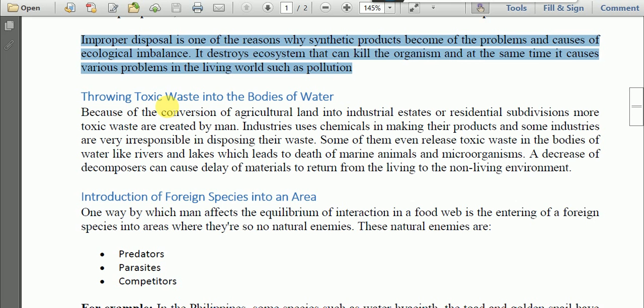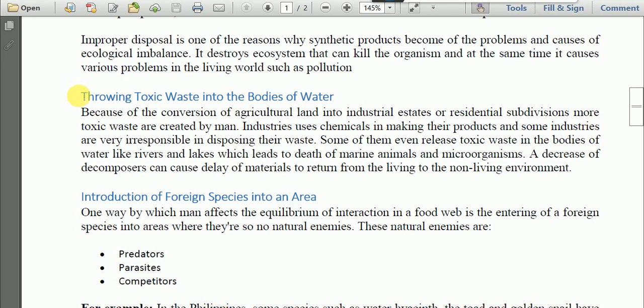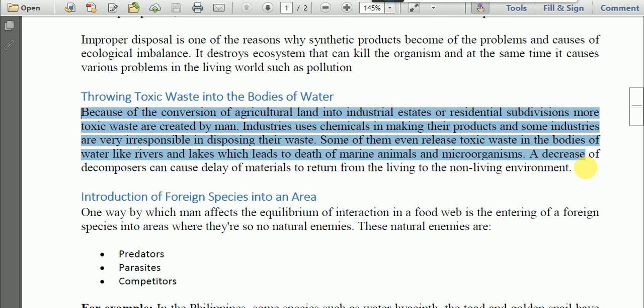Then another cause of ecological imbalance is the throwing of toxic waste into bodies of water. Because of the conversion of agricultural land into industrial estates or residential subdivisions, more toxic wastes are created by humans. As you are observing, most of the agricultural lands are occupied by residential areas. We find construction of schools and industries in the agricultural fields, releasing toxic wastes into the field.